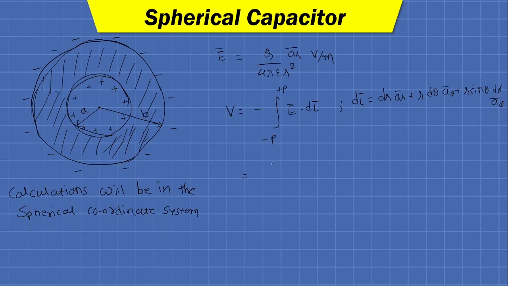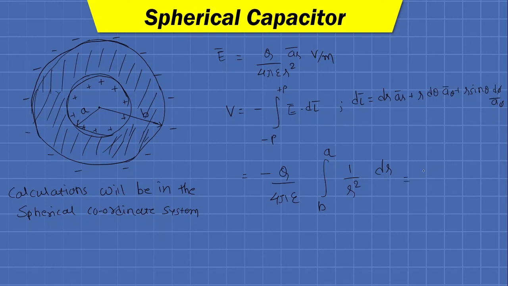Fine. So we can finally write minus. Now this q upon 4 pi epsilon will come out as a constant. In the integration, the negative plate has the radius b and the positive plate has the radius a. The only thing that will remain in the integration is 1 upon r square, and the integration of 1 upon r square with respect to r is nothing but minus 1 upon r.